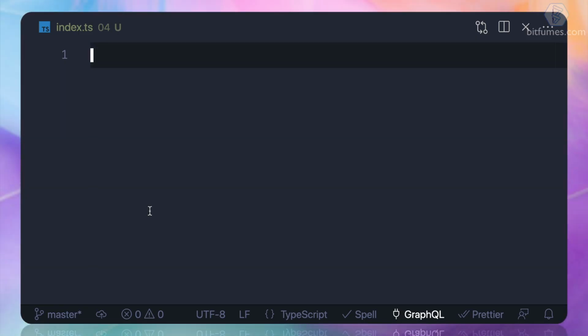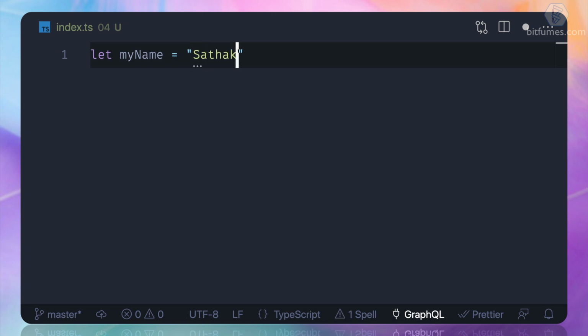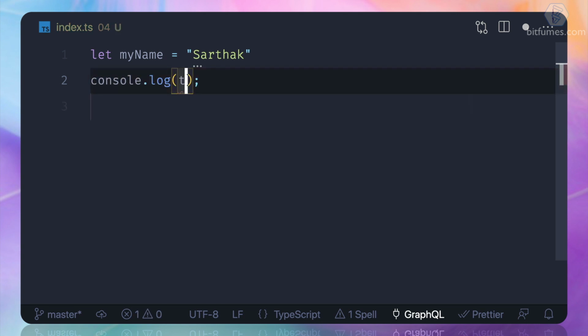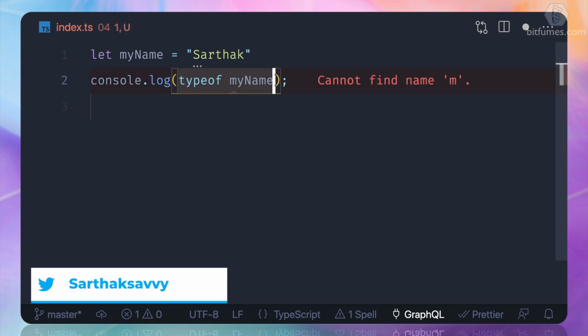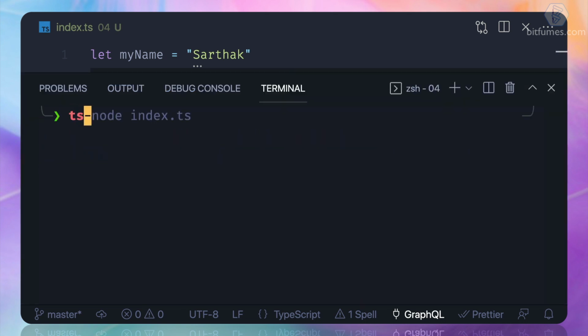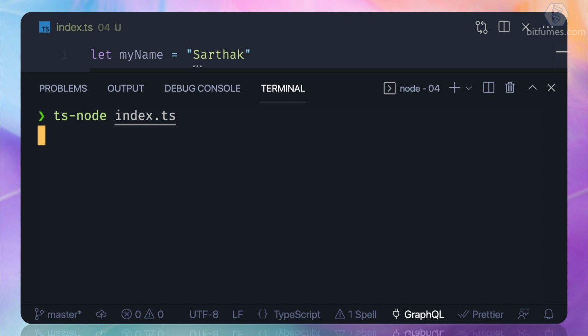You know, TypeScript is so powerful that you do not need to define the type always. Why am I saying this? Let's see from here. One more time, my name is Sarthak. I'm not saying it to you, I'm just writing it. Okay, everything is fine. And if I log the typeof my name, and then I go to 04 and say ts-node, run the index.ts file, which I have in the fourth folder, which represents the fourth video.